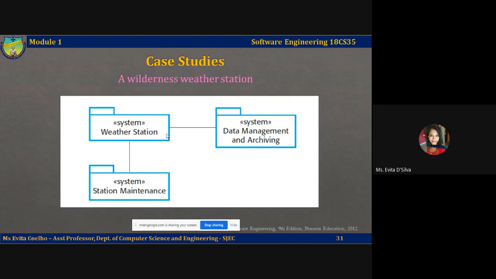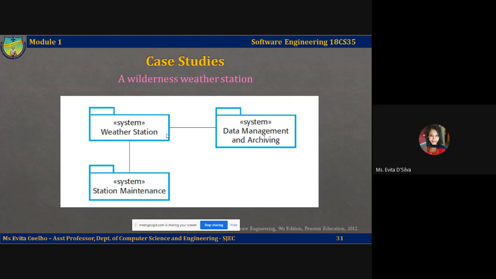So the weather station, after receiving this vast amount of information from sensors, will also do some basic, not advanced, but very basic data processing, so it can read some valuable information from the data.